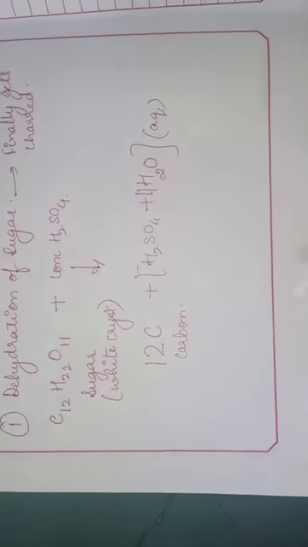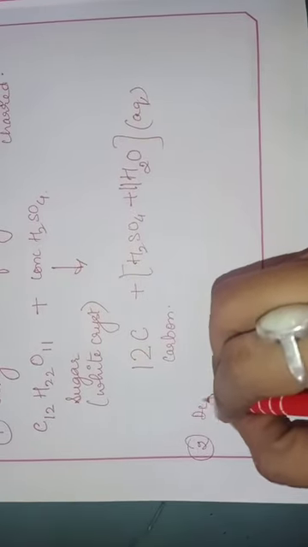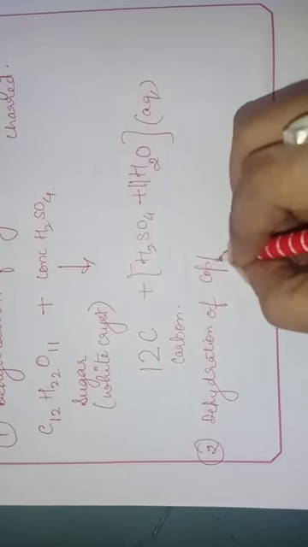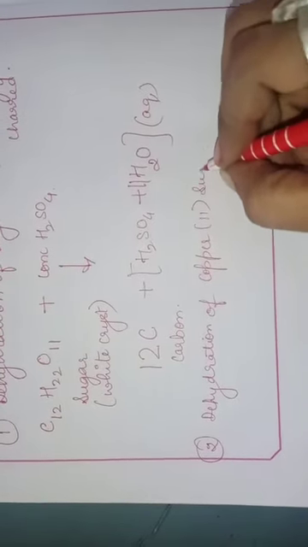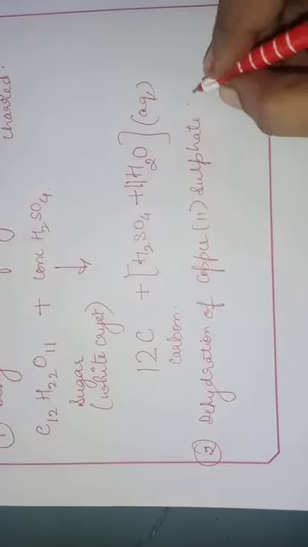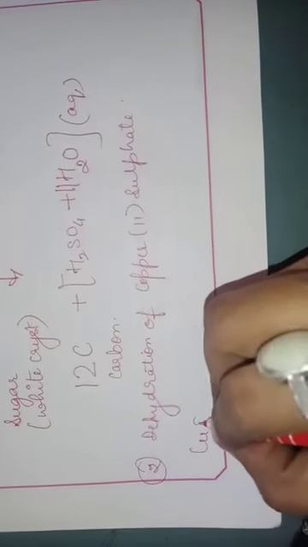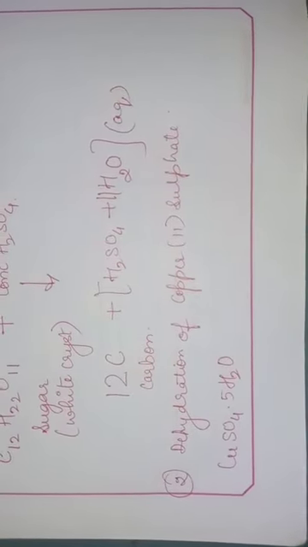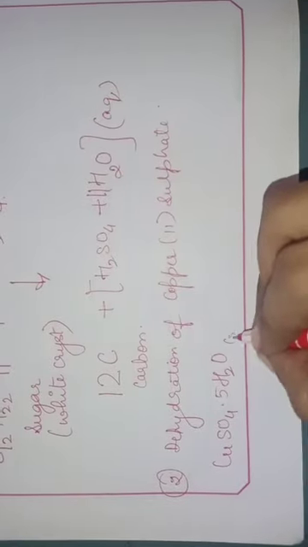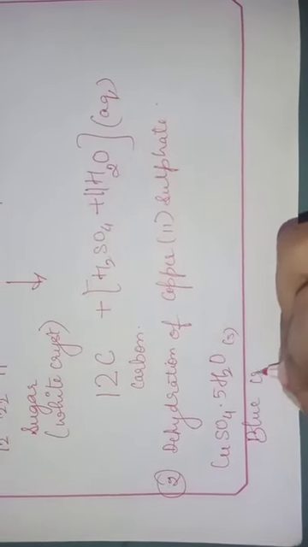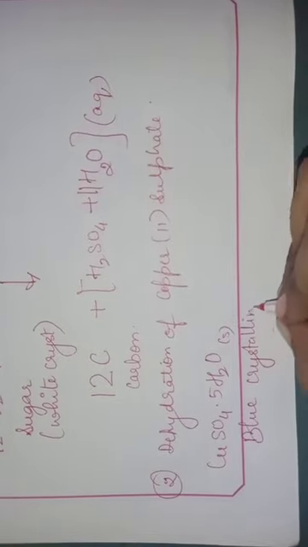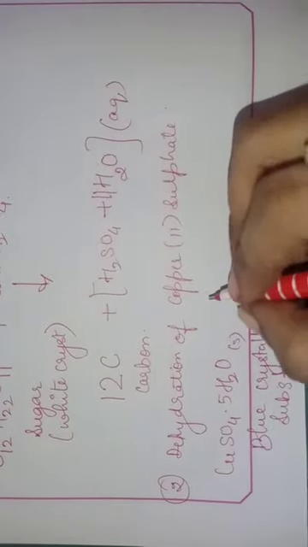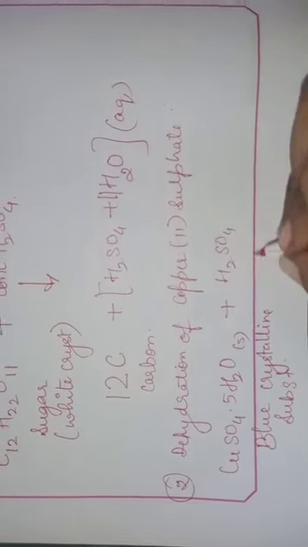Similarly, children, now the second reaction is dehydration of copper sulfate. Copper sulfate pentahydrate. The formula is what? CuSO4.5H2O is the formula of the compound, children. So what will happen? This is solid, and this is a blue crystalline substance. Its color is what? Blue. Okay, children, now this blue crystalline substance, when you pass it through concentrated sulfuric acid,